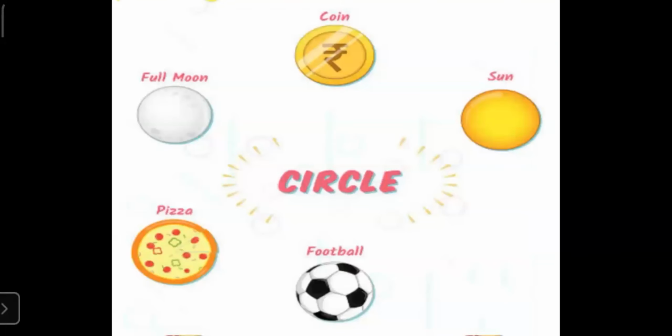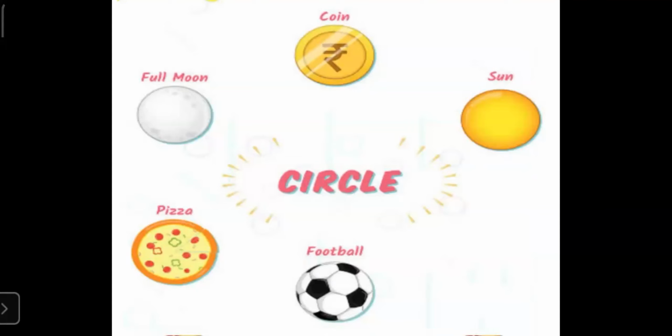And what are the things that are in circle shape? Full moon. You can see full moon that is in the shape of circle. Then coin. Coin means it can be any coin. 1 rupee coin, 2 rupee coin, all are in the circle shape. Then sun. Sun is also in the circle shape. Circle shape means students, round shape.